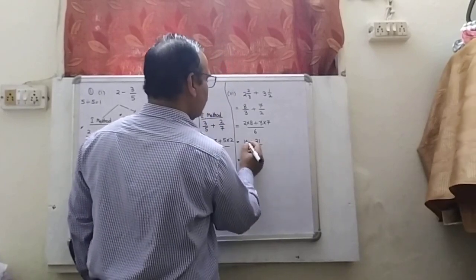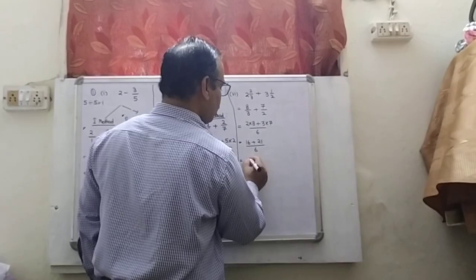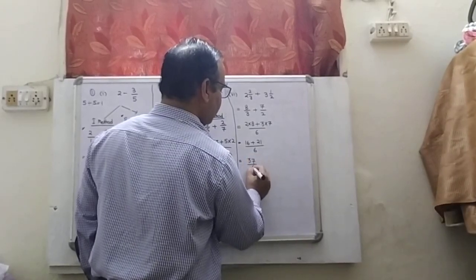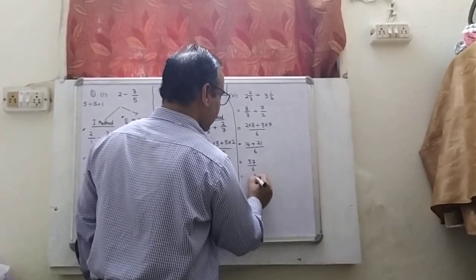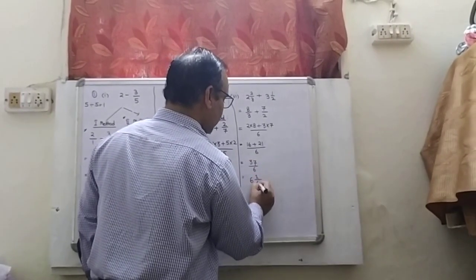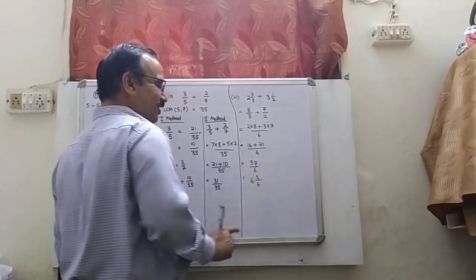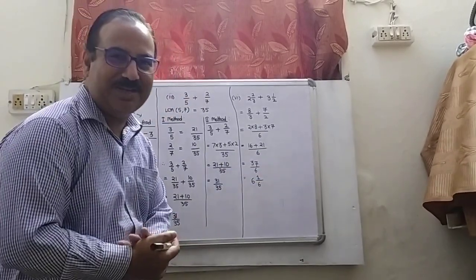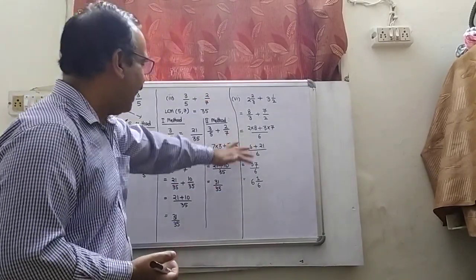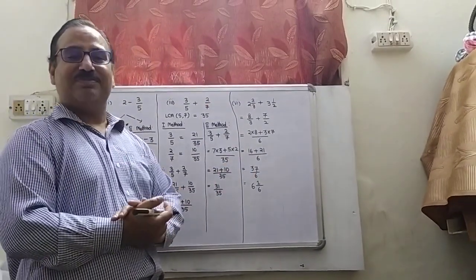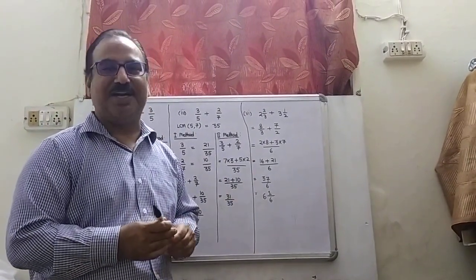And it will become 6 plus 1 is 7. 1 or 2, 3. 37 by 6. 6 sixes are 36. What will be left? 1 over 6. And remember, 6 sixes are 36 plus 1, 37 by 6. You will get the same number here. So in this manner you can easily add the fractions. I'm sure you are already familiar with these processes, these methods.